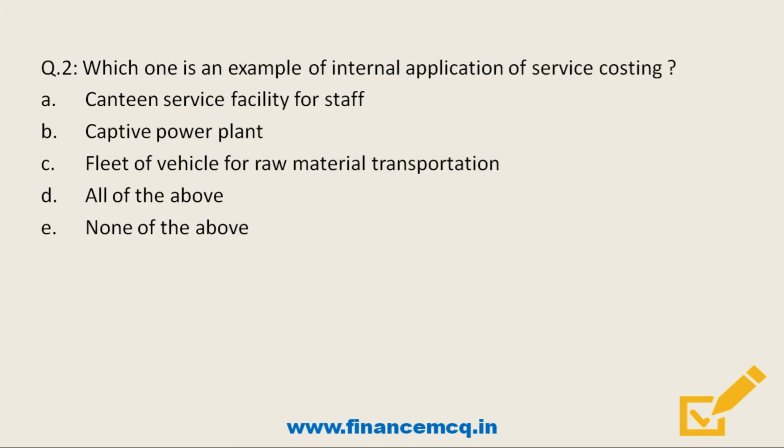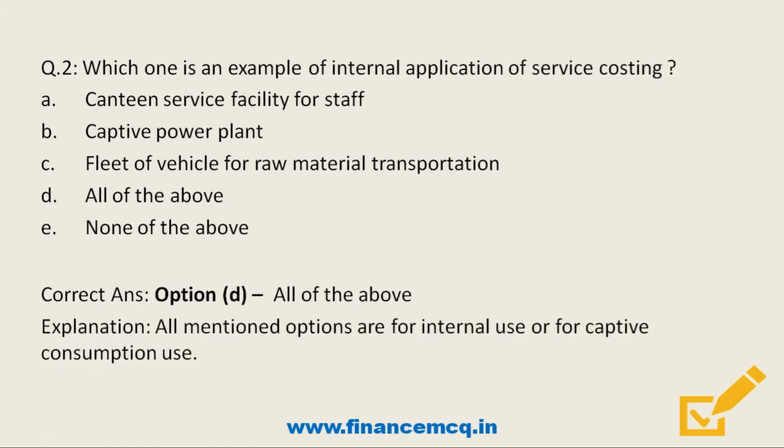Next question. Which one is an example of internal application of service costing? Option A, canteen service facility for staff. Option B, captive power plant. Option C, fleet of vehicles for raw material transportation. Option D, all of the above, and last option, none of the above. So friends, here all of these will be internal application of service costing, as all the mentioned options are for internal use or for captive consumption use.